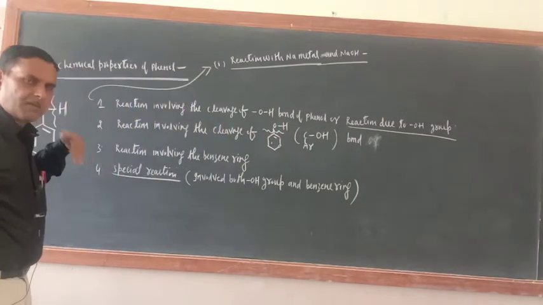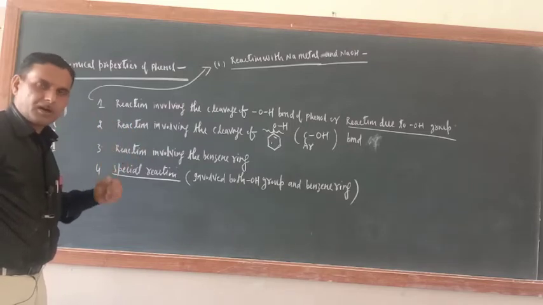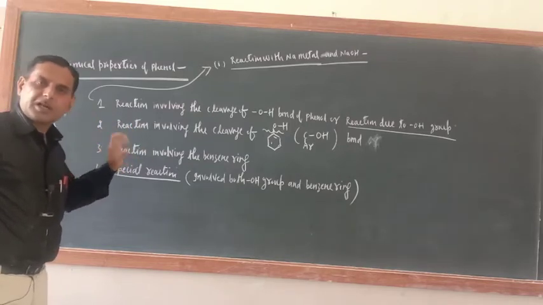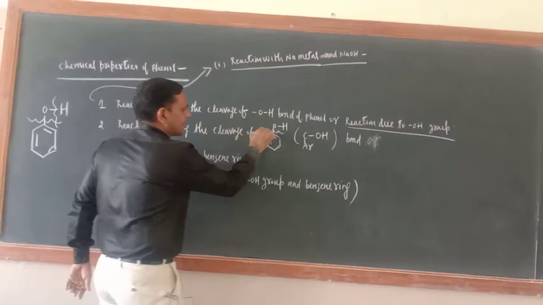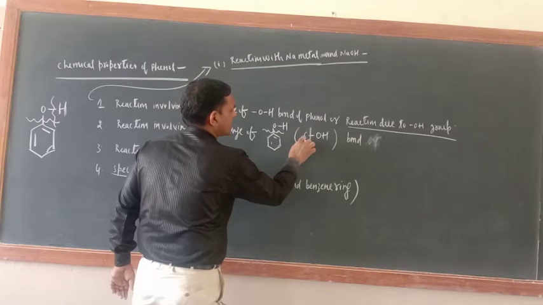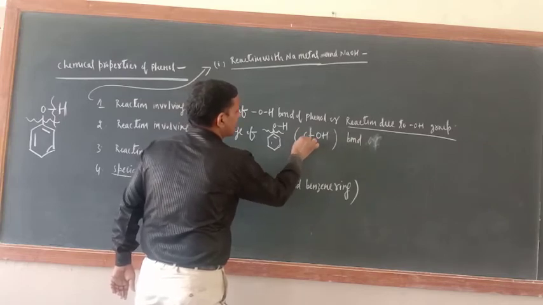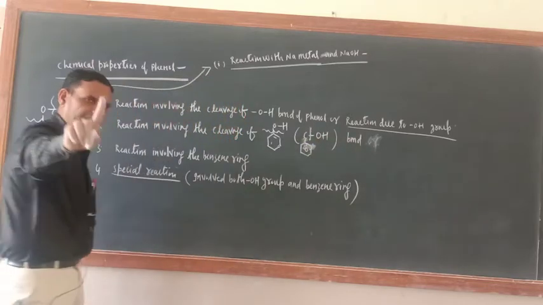Now the reaction of phenol will be a bit different from alcohol, because in alcohol the aromatic ring is not there, and here the aromatic ring is there. So the first category is where the OH bond gets cleaved. The second is the reaction involving the cleavage of the C-OH bond, where the C is of the benzene ring. Only one reaction is there.